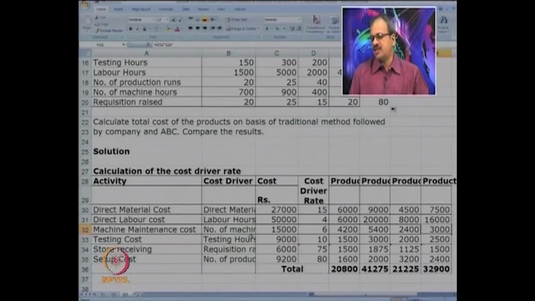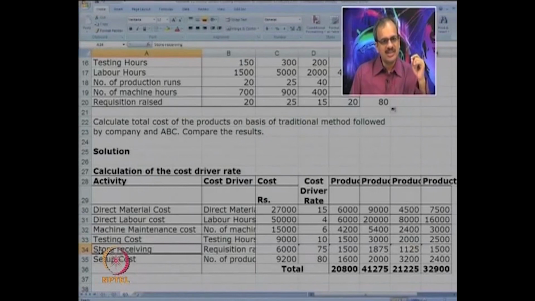Now the testing cost. Again the total testing cost is 9,000. The number of testing hours, which is already given to us, becomes the cost driver. So 10 rupees is the rate per testing hour. Using that 10 rupees and the number of testing hours, we can calculate 1,500, 3,000, 2,000 and 2,500.